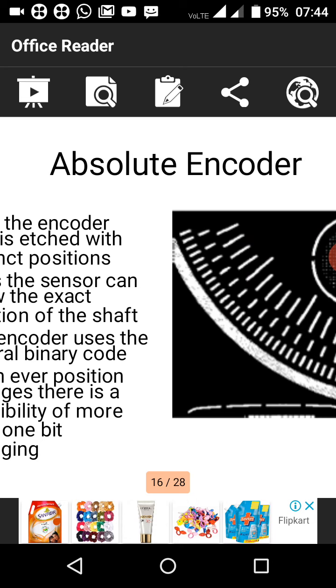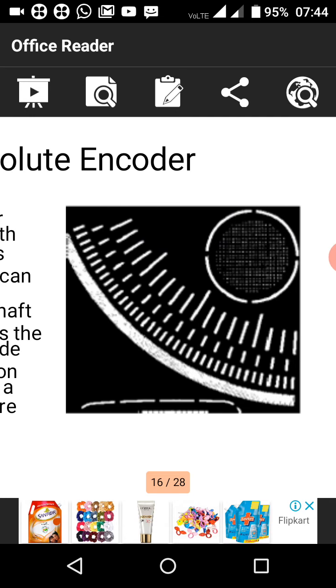The shadow area on the first outer track represents an equivalent decimal value of 1. See here, the shadow of this increment indicates a value of 1 that we generate. Next, the second track has a value of 2, the third a value of 4, and the fourth inner track represents light.